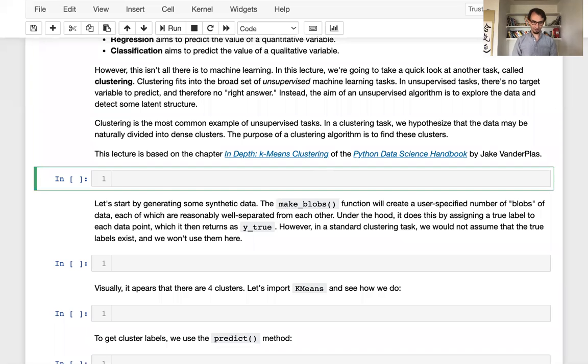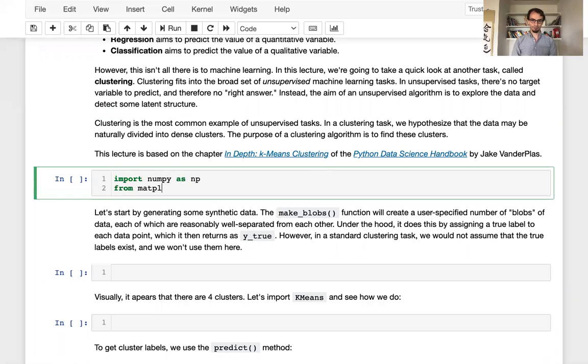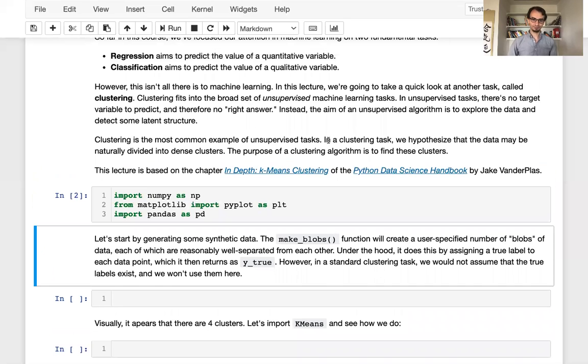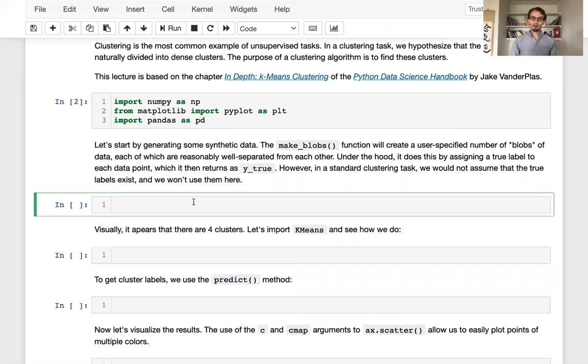As usual, let's get ourselves NumPy. And from matplotlib, import pyplot and import pandas as pd. Okay, cool. The first thing we're going to do is create some synthetic data, and the good folks at scikit-learn have actually made this great and wonderfully named makeBlobs function, which will create a user-specified number of blobs of data, which are all pretty well separated from each other. Let's take a look at what that means.